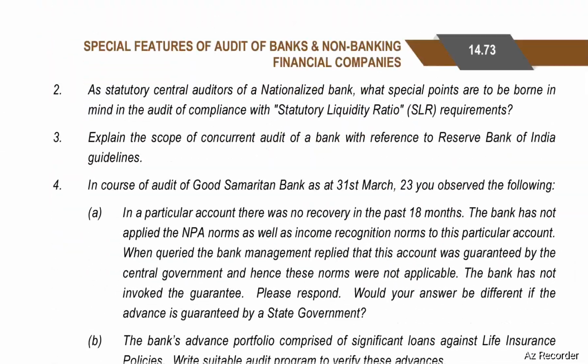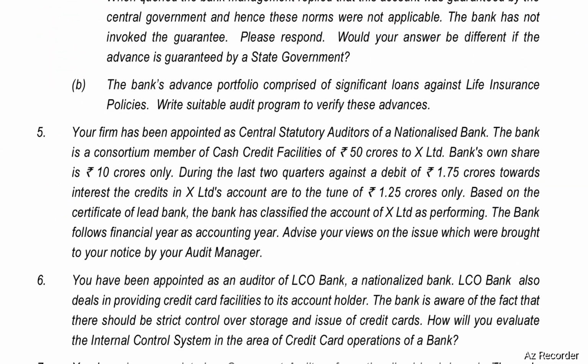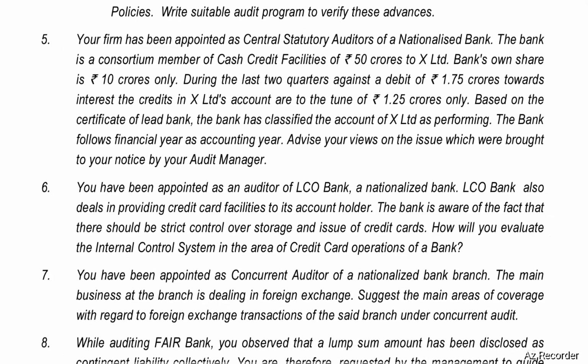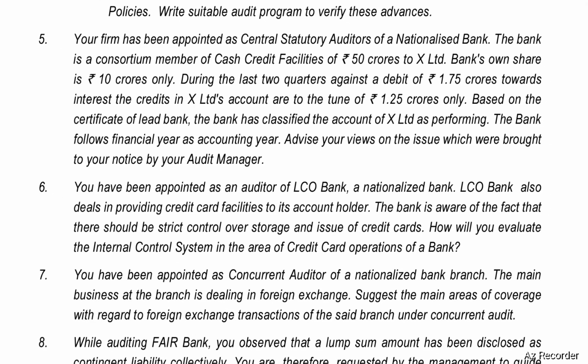Test your knowledge question number 5. Your firm has been appointed as central statutory auditors of a nationalized bank. The bank is a consortium member of cash credit facilities of 50 crores to X Limited. Bank's own share is 10 crores only. During the last 2 quarters, against a debit of 1.75 crores towards interest, the credits in X Limited account are to the tune of 1.25 crores only.